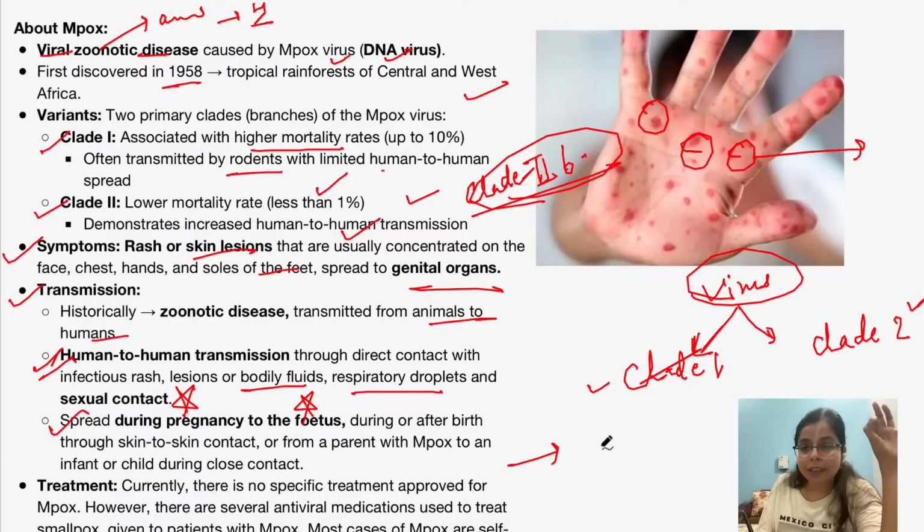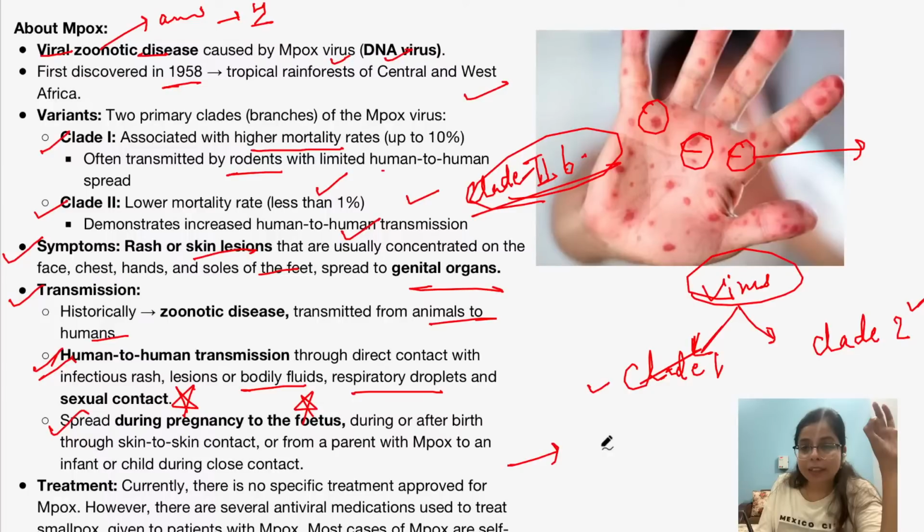Certain vaccines, there are three vaccines which are approved by the World Health Organization, but these vaccines are also related to smallpox, and there is no particular vaccine especially made for monkeypox. Okay. Now, based on all these facts, let's solve this practice question.